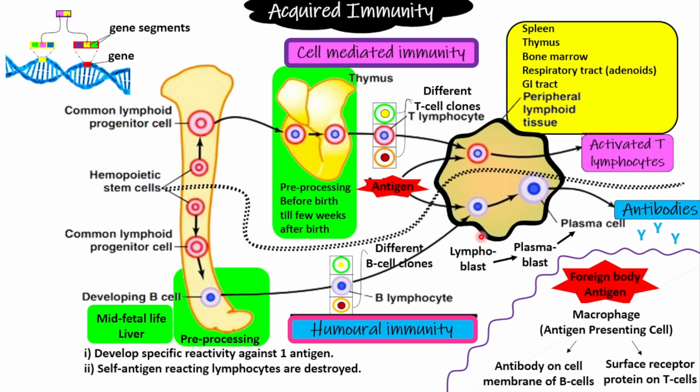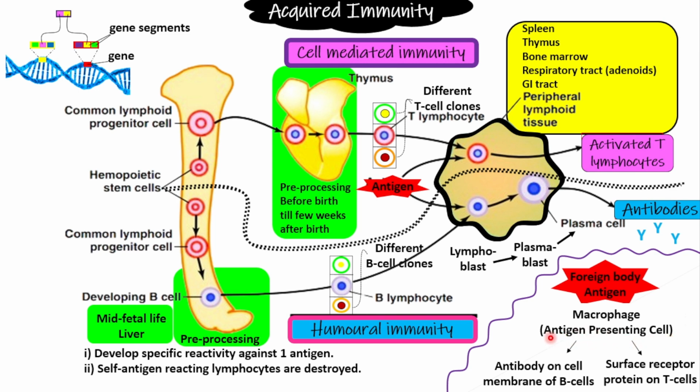What I'm going to tell is that the B lymphocytes and the T lymphocytes are located in the lymphoid organs, whereas the antigen is roaming in some tissue. Now, who will catch this antigen and take it to the B lymphocytes and the T lymphocytes? The cells which will catch this antigen and present it to these T lymphocytes and B lymphocytes are known as antigen presenting cells.